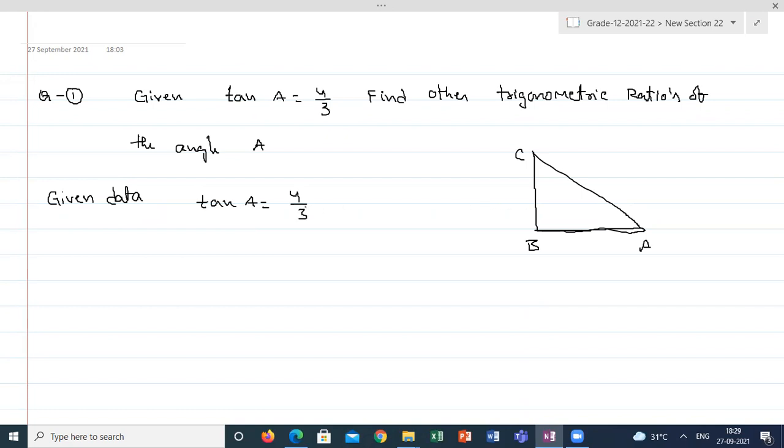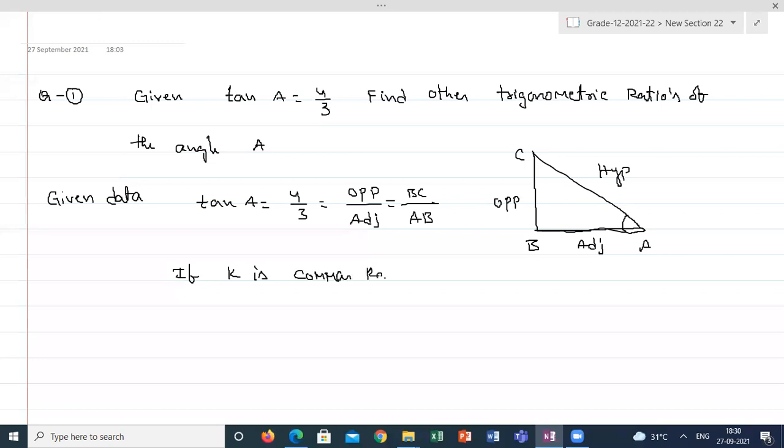According to the definition, tan is equal to opposite side by adjacent side. So this is my tan A, this is my opposite side, this is my adjacent side, this is my hypotenuse. Opposite side is BC and adjacent is AB. If K is the common ratio, because we don't know the length, my BC will become 4K and AB will become 3K.